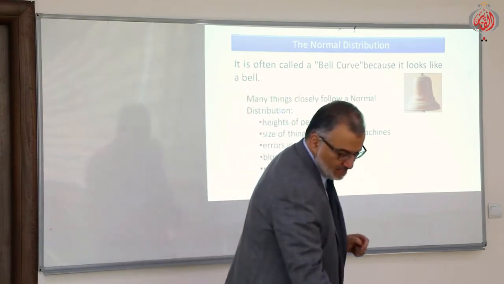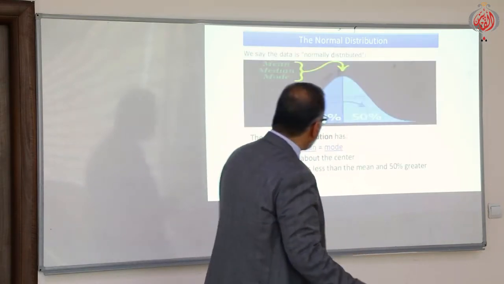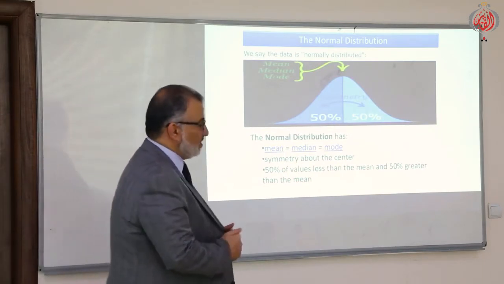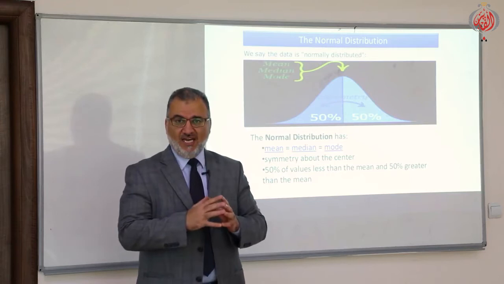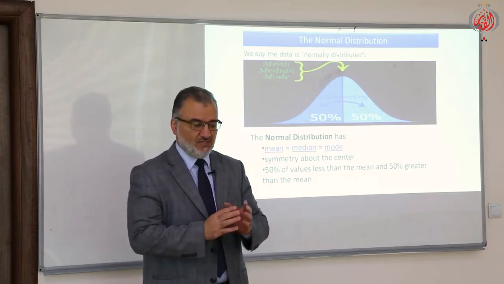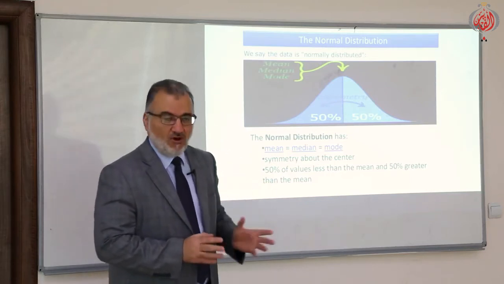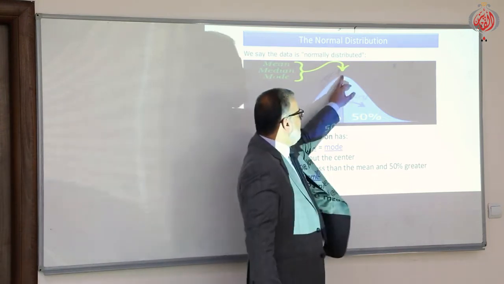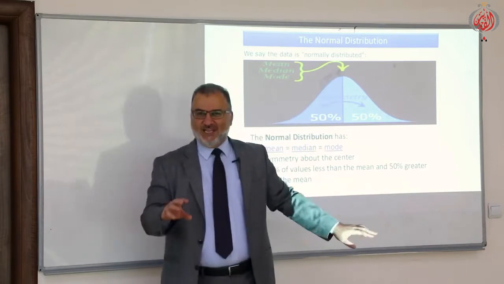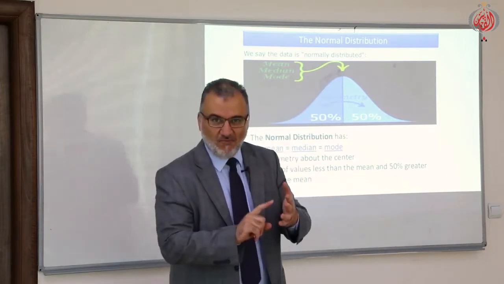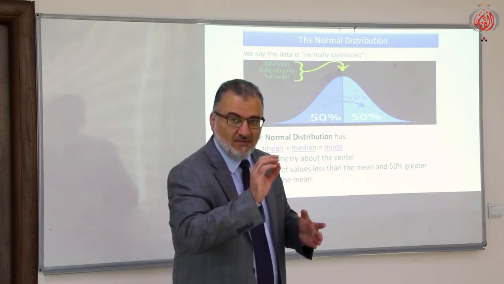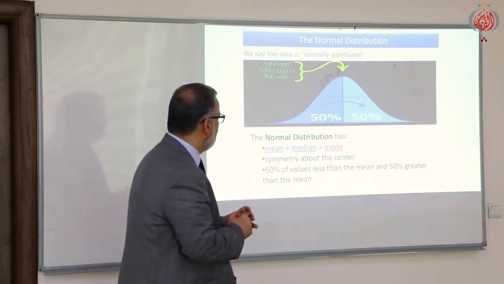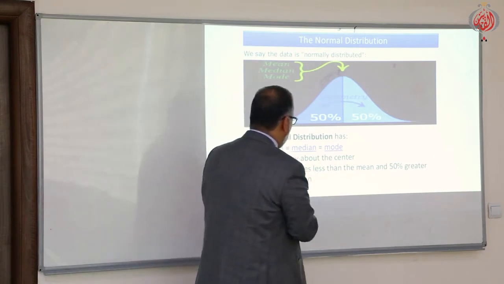Okay. Next here. If we have continuous random variables which follow the normal distribution, always the mean, median and mode are equal. If we calculate the mean, median or mode, all of them are equal in a normally distributed continuous random variable.